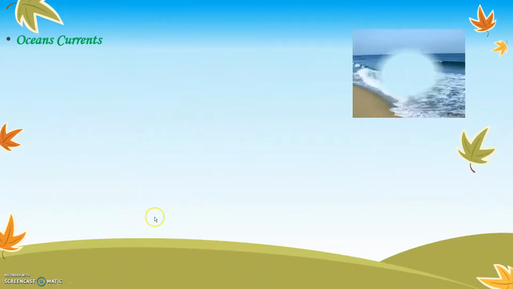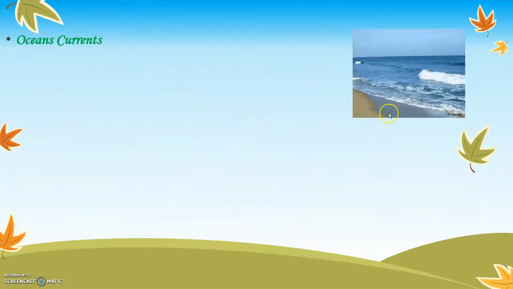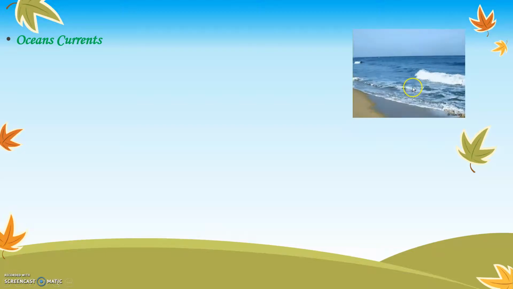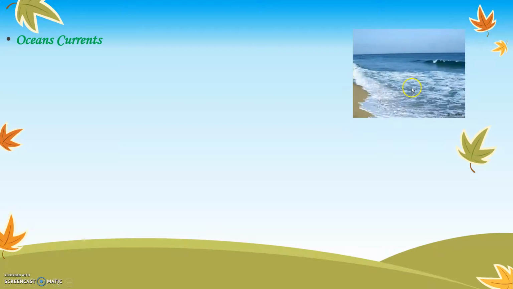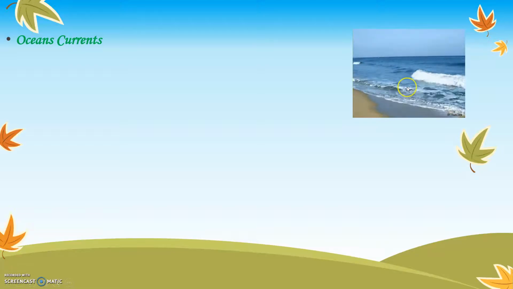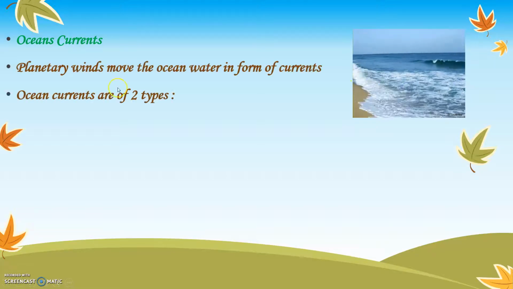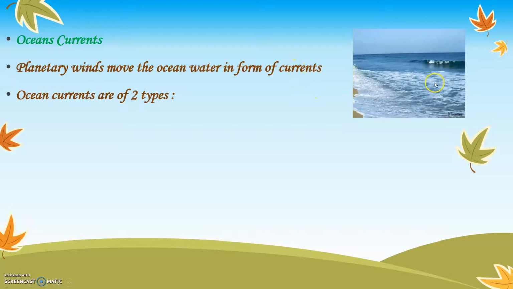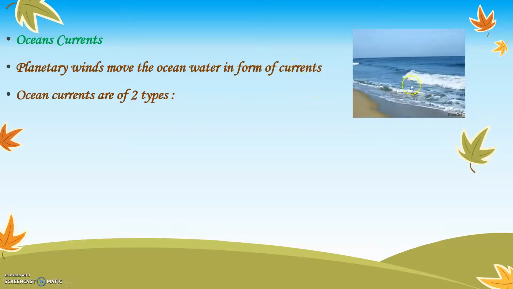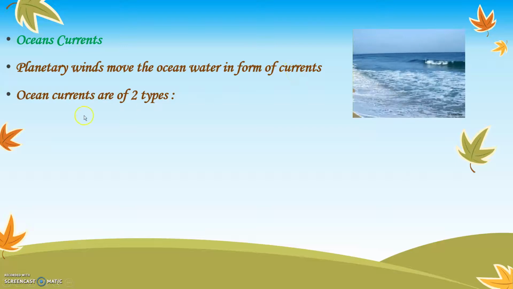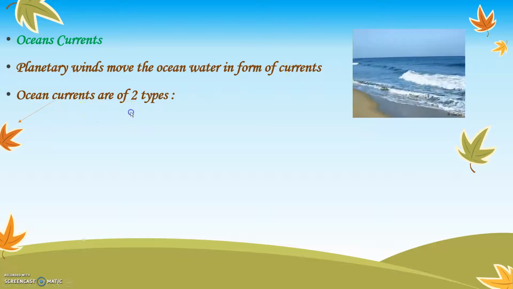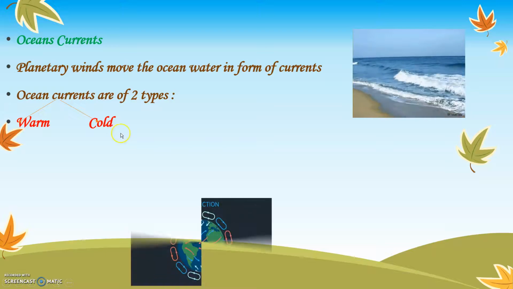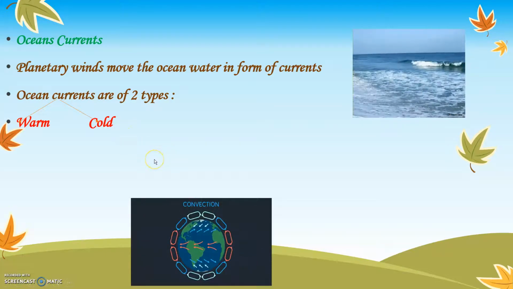Ocean currents. I'm sure all of you must have seen an ocean, and this is how the water in the ocean keeps on moving because of the wind on the seashore. That is called ocean currents. Planetary winds move the ocean water in the form of currents. So because of the wind, the water in the ocean moves, which is called currents. Ocean currents are of two types, warm ocean current and cold ocean current. Let us understand the meaning of warm ocean current and cold ocean current.